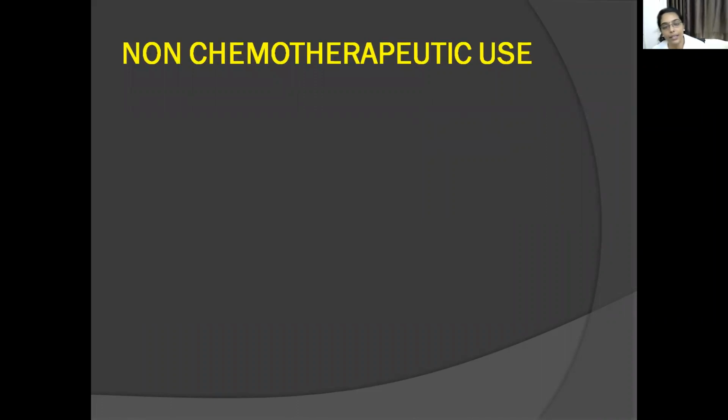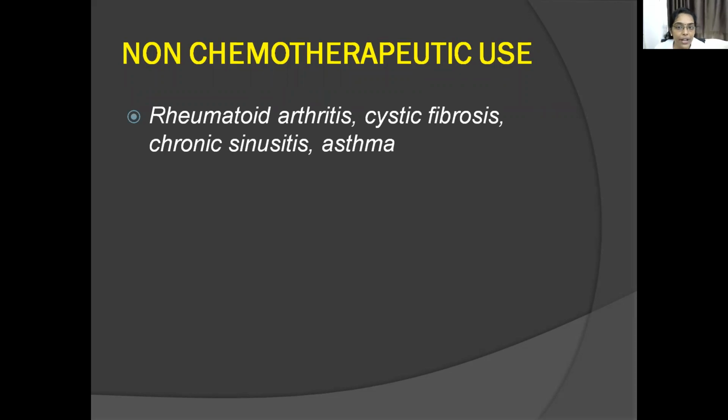So apart from its antimicrobial use, it has a non-chemotherapeutic use. That is mainly because of its other effects like anti-inflammatory action. Then it acts as an agonist at the motilin receptor on the intestinal smooth muscle, gastric smooth muscle. So rheumatoid arthritis, cystic fibrosis, chronic sinusitis and asthma, it can be used for these conditions because it has an anti-inflammatory effect.